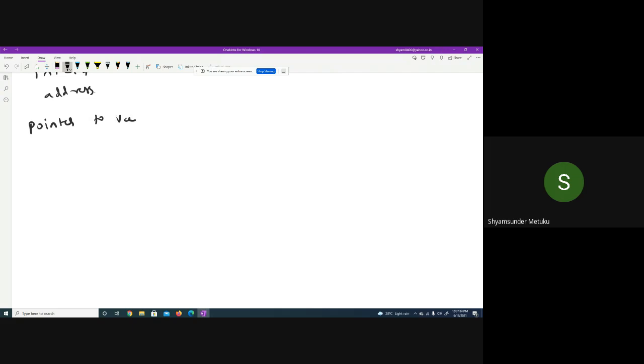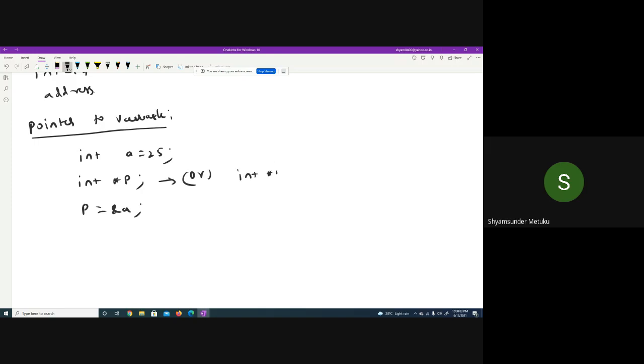The first is a pointer to a variable. So far I've discussed what a pointer is, how to declare it, and what the sizes of pointers are. Now, pointer to a variable is a very simple definition. As I said, int a is equal to 25, int star p, then p is equal to ampersand a. This is a valid way of using pointers. You can also do it the other way: int star p is equal to ampersand a. Here, declaration and definition happen at a time.